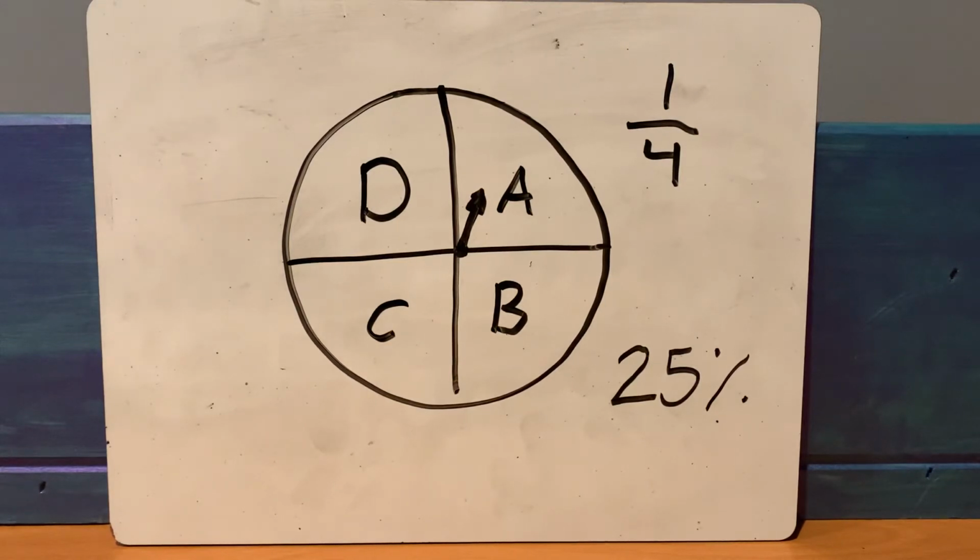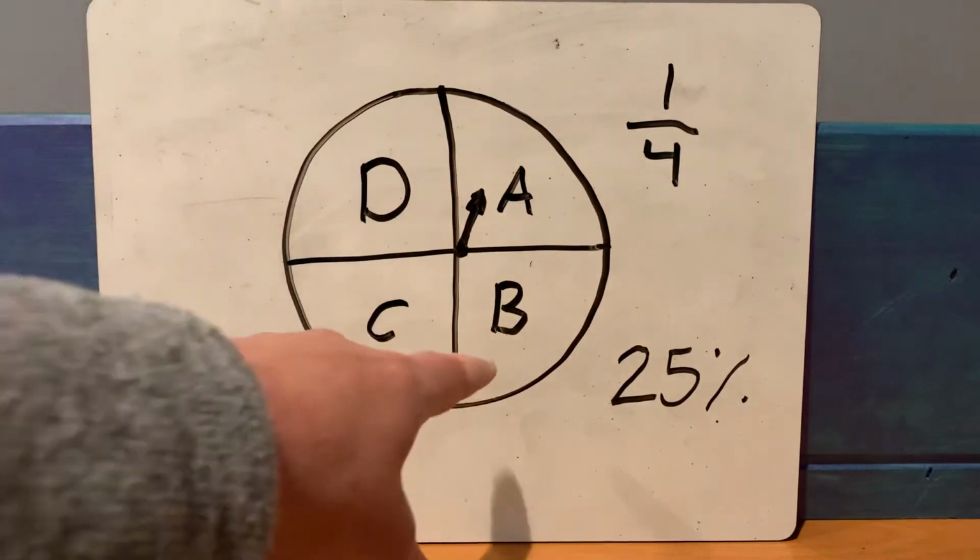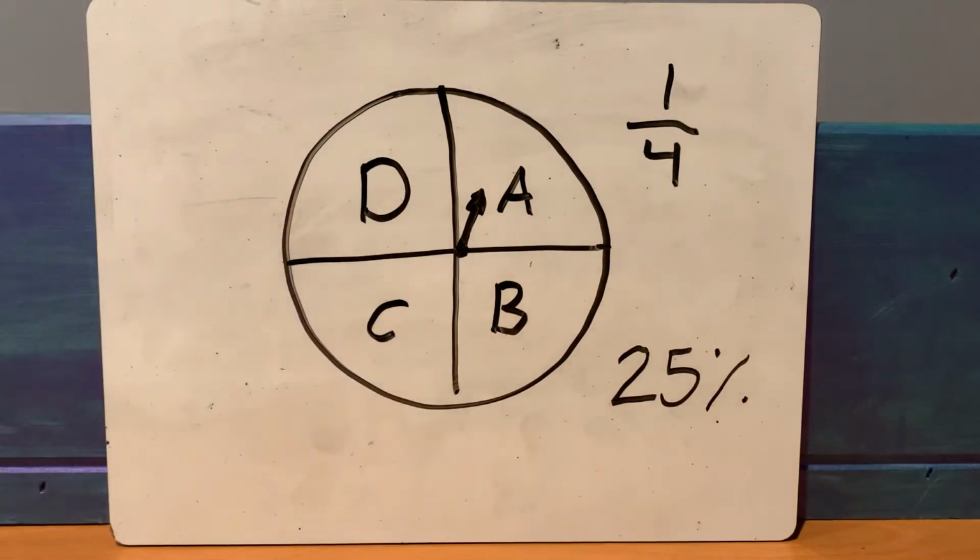While probability is a ratio of the number of favorable outcomes to the number of possible outcomes, odds is a ratio of the number of favorable outcomes to the number of unfavorable outcomes. So using the spinner, for example, there is 1 favorable outcome, landing in A, and there are 3 unfavorable outcomes.